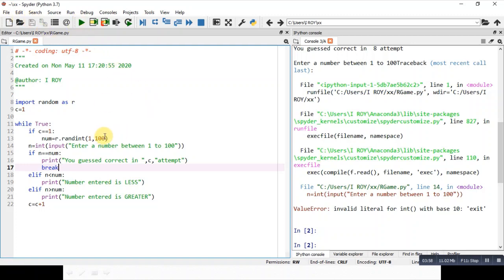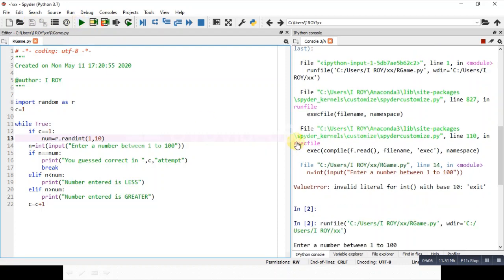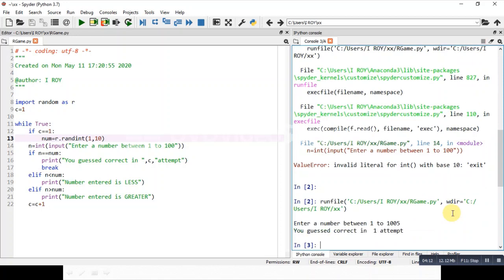So I'm decreasing the range a bit to save some time. You can increase the range as per your requirement. Now running the program here again, say 5 is the number. You guessed correct in 1 attempt. So 5 was actually generated there. So this is how actually the programs are written.